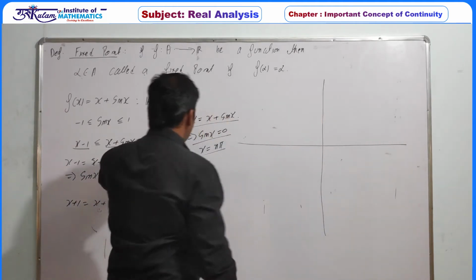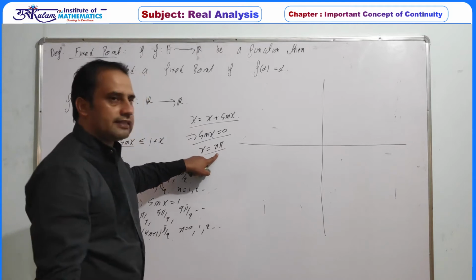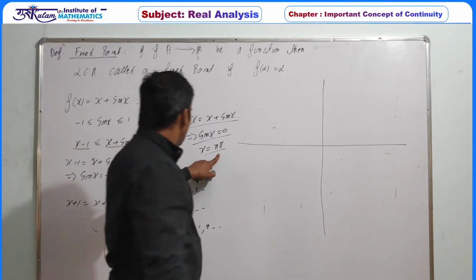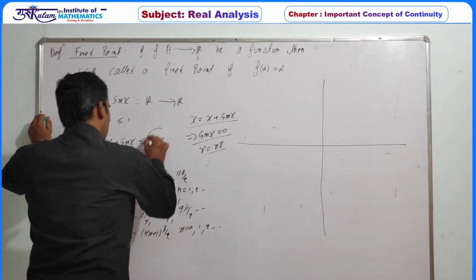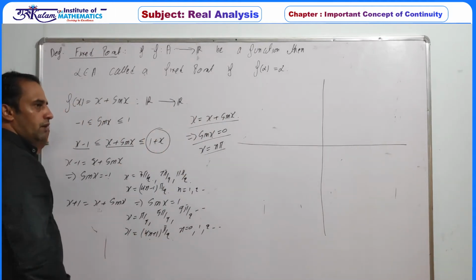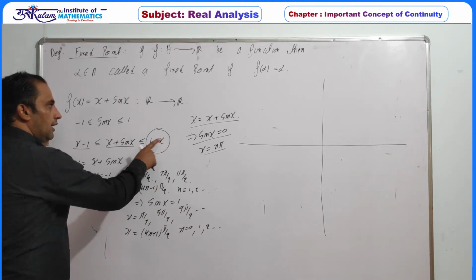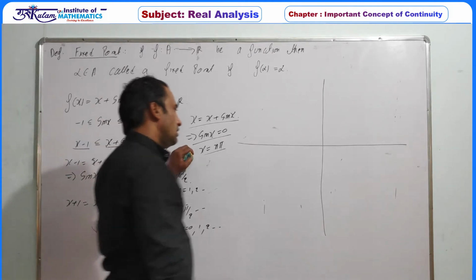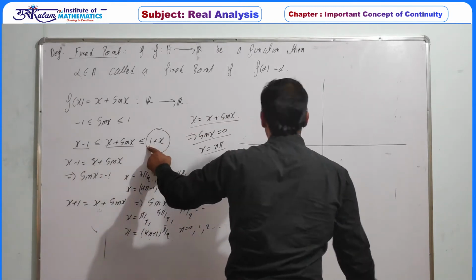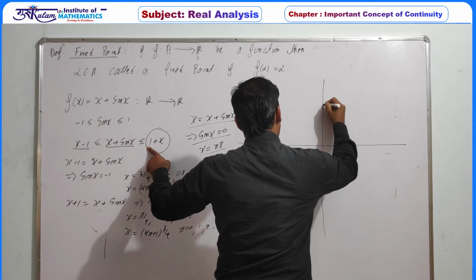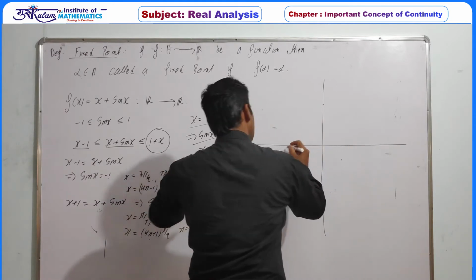So from this calculation, the set of fixed points is x equal to n pi. That is, there are countably infinite fixed points. Now, the graph of the line y equal to x plus 1: at x equal to 0, the value is 1. At x equal to minus 1, the value is 0.